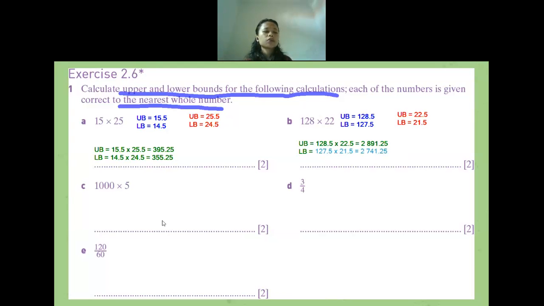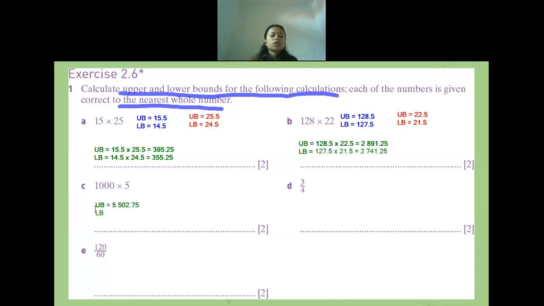Okay, if no one is confused, is it okay if I directly write the upper bound of the calculation for question C? Because you said you have no queries, so I think I don't have to explain it one by one. What will it be for the upper bound of the calculation C? Anyone want to tell me the answer? 4,502.8. Okay, does anyone have questions or is confused?